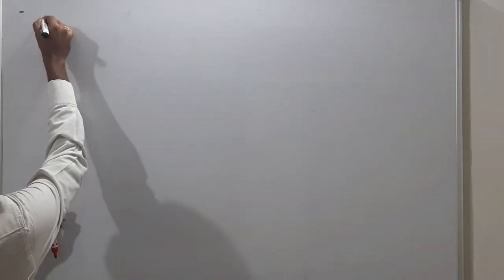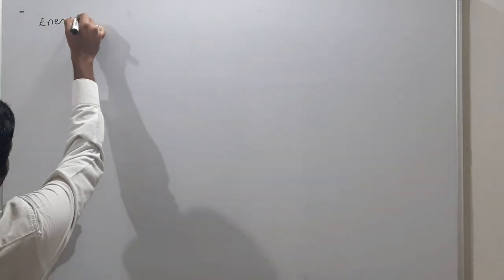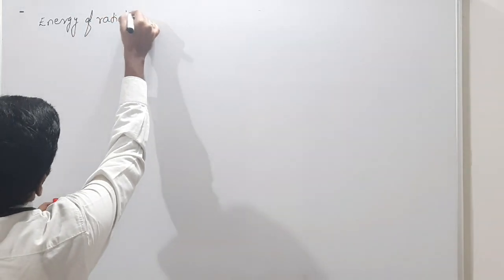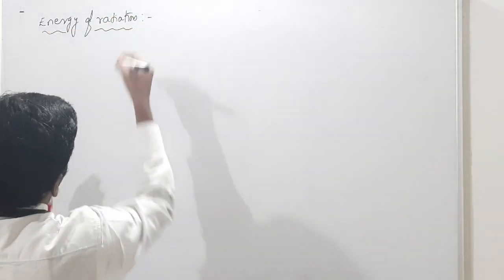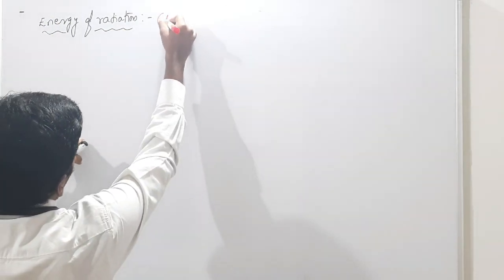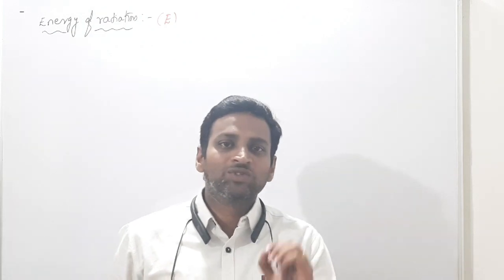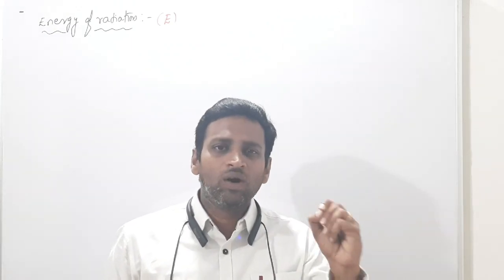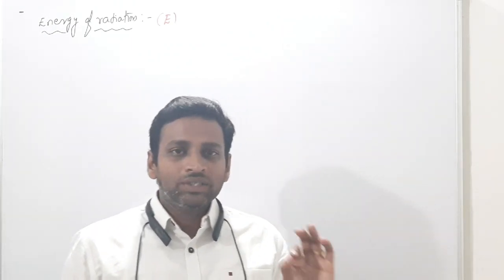Energy is represented with E. Energy of radiation means any body absorbs or emits radiation in the form of small packets, in particular quanta. We will understand that clearly in Planck's quantum theory, but now I will just tell you what energy of radiation is.